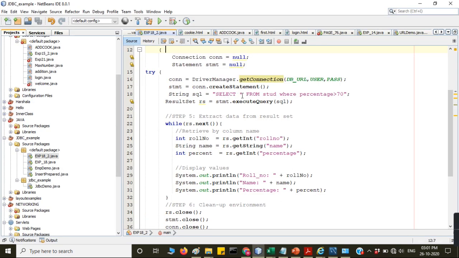See here. Select star from stood where percentage is greater than 70. So that will be selected and placed in this SQL, and then you have to execute the query using this statement interface object. We are using this SQL execute query method, and then using the next method we are retrieving the columns and the values. Is it clear?